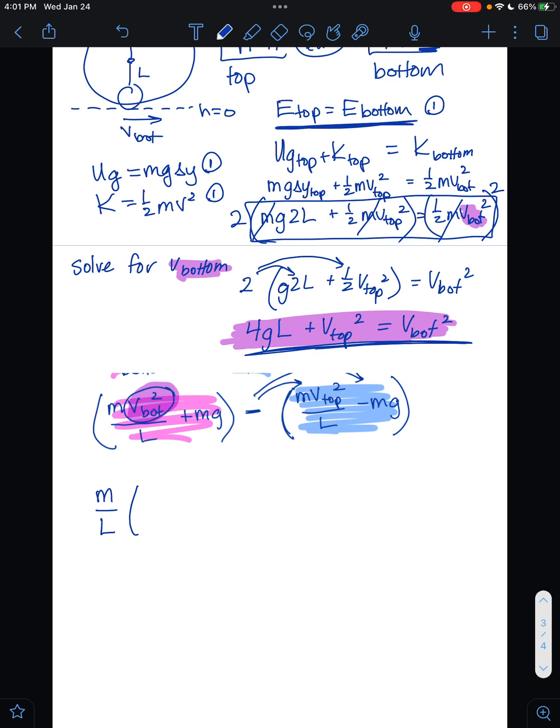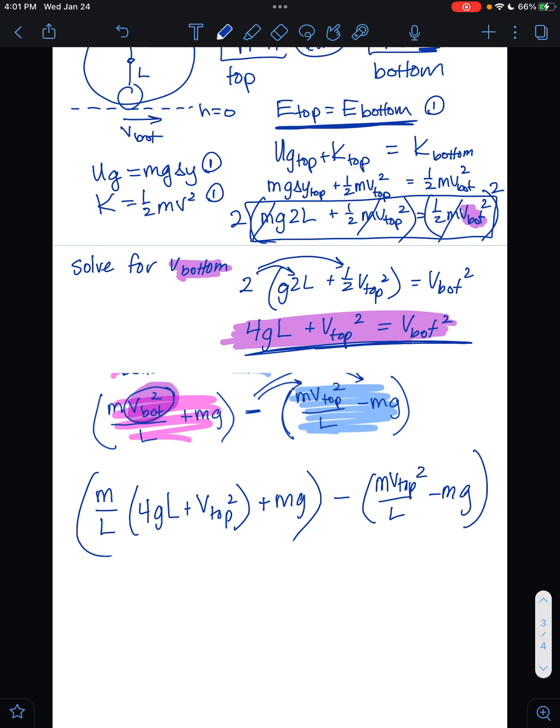So that v bottom squared is 4gL plus v top squared. Now that's plus mg, that's the whole pink term, minus... Oh, I didn't distribute it. Oh, well. m v top squared over L minus mg. I didn't pull quite the right one down, but that's okay. You can still distribute this negative sign. No big deal, right?